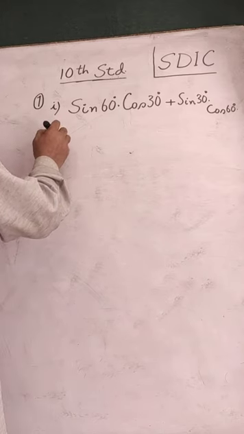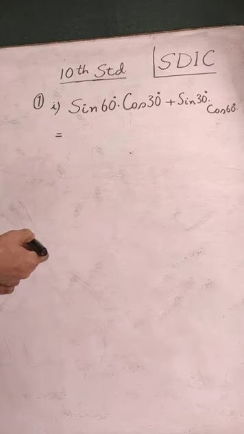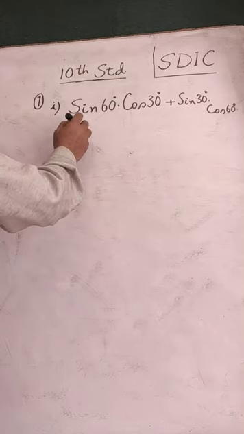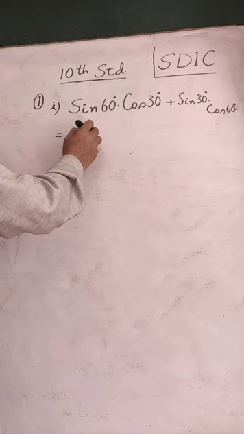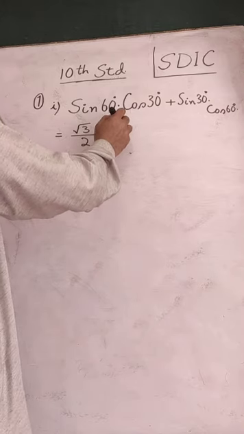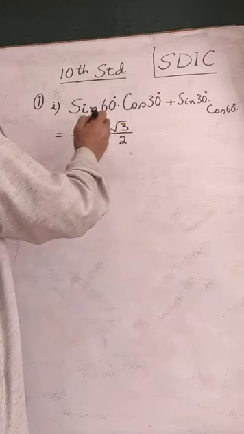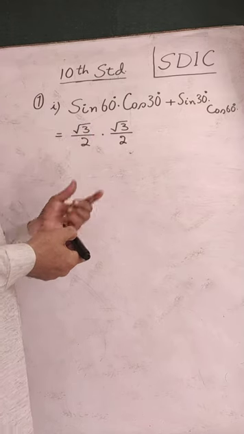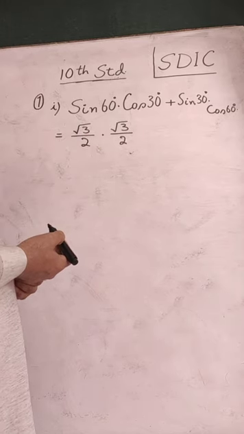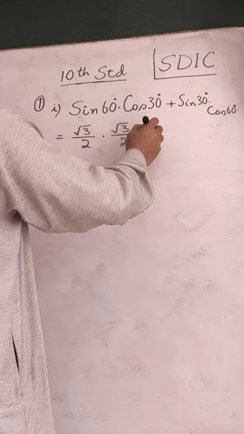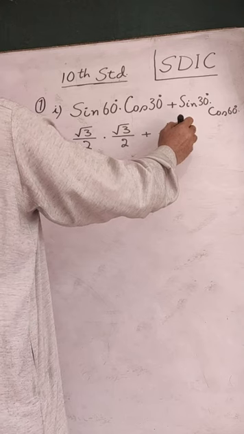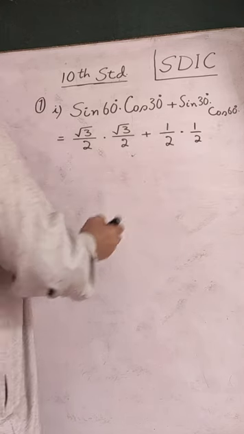So how will we find? We'll put in the values from the table. And if by now you have memorized it, you can then easily use. We know sine 60 is under root 3 by 2 multiplied by cos 30 also is under root 3 by 2. If you have not memorized it so far, you can use the table. Sine 60 is under root 3 by 2, cos 30 is under root 3 by 2, plus sine 30 is 1 by 2 multiplied by cos 60 also is 1 by 2. So we have put in the values.